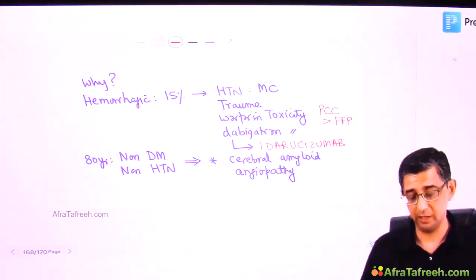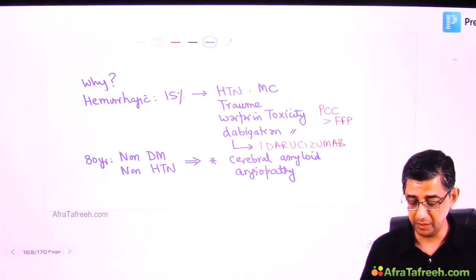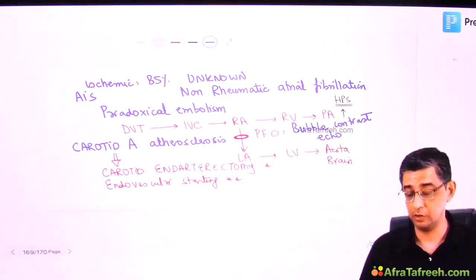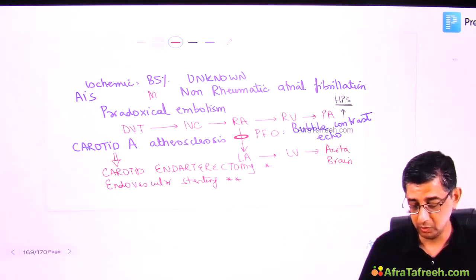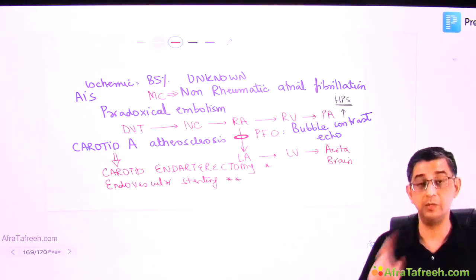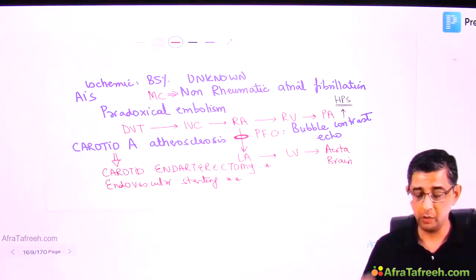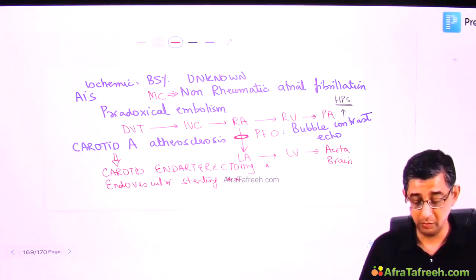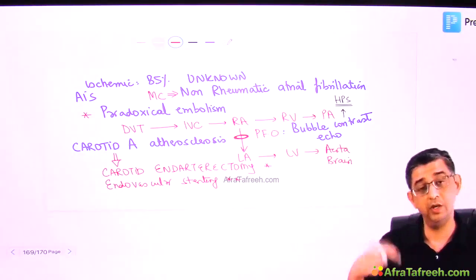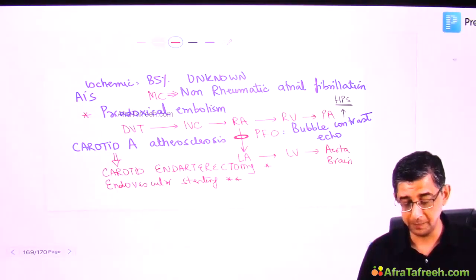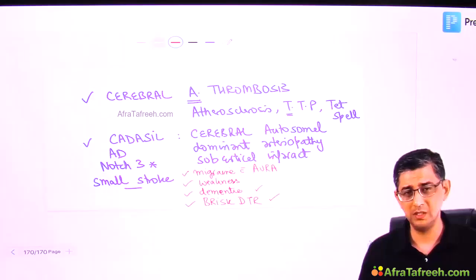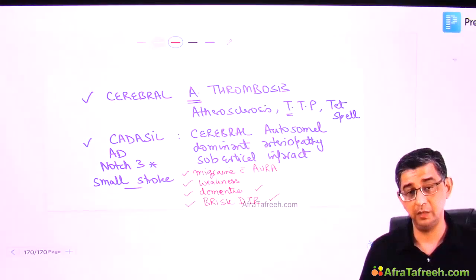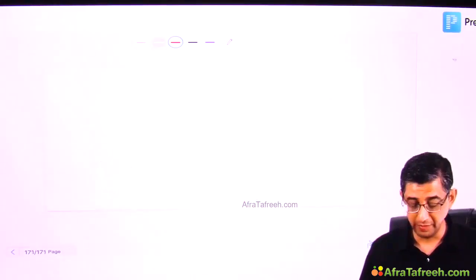I'll just go back in the slide. I've talked about hemorrhagic, which is easy to identify. Mainly CAA is to be remembered. From the ischemic variety, I mainly want you to focus on the commonest one from the exam perspective, though unknown is written first. The commonest one from the exam perspective, the one that we know, is non-rheumatic atrial fibrillation, followed by bubble contrast echocardiography for paradoxical embolism, where the clot is going to migrate to the left side of the heart and then go into systemic circulation. Carotid artery atherosclerosis is easy, carotid endarterectomy or stenting. Then could be CADASIL, which has a genetic basis, so definitely worth its weight to remember.